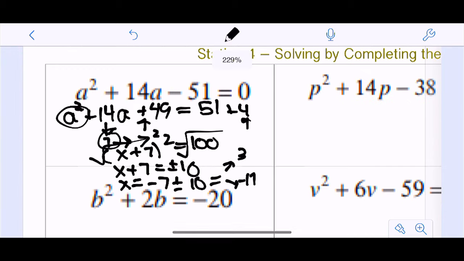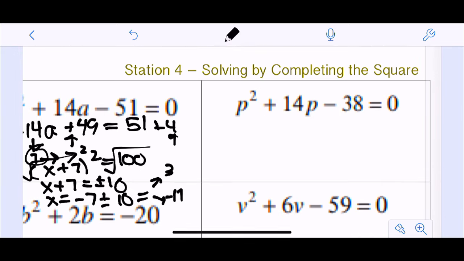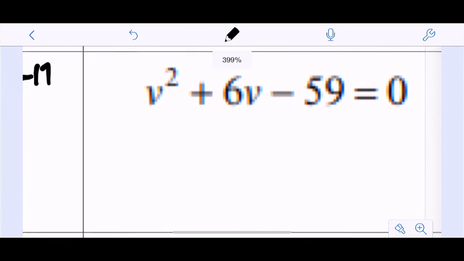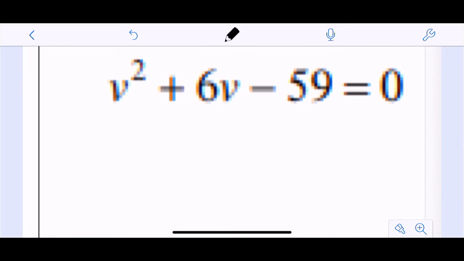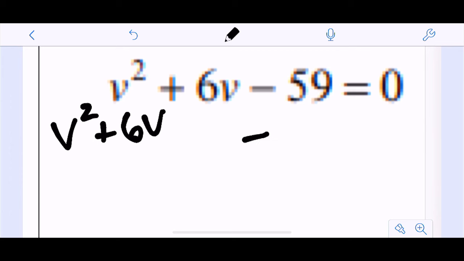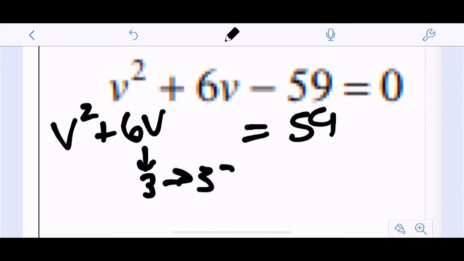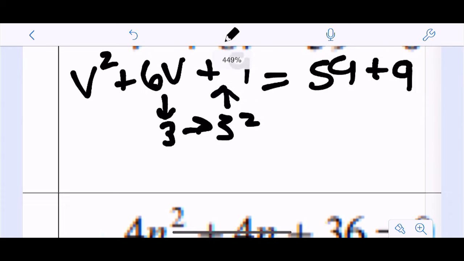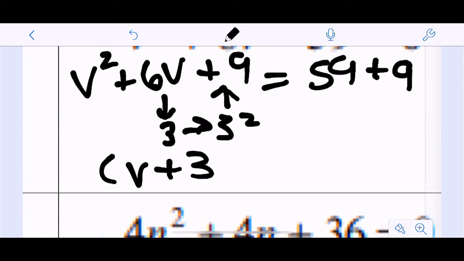Okay, let's do another one. Let's do this one: v squared plus 6v minus 59 equals 0. So first thing, again, move your constant. And now I'm going to take half of your b term, square it, and add it here. Whatever you do to one side, you also do to the other. And this is going to give me (v plus 3) squared, and this is going to give me 68.